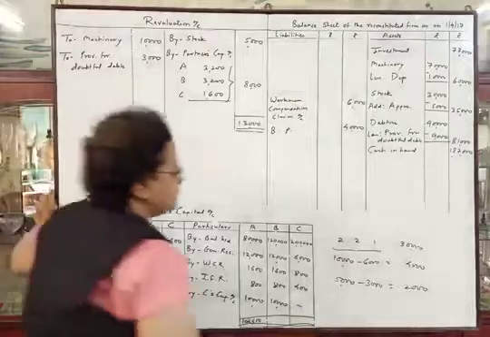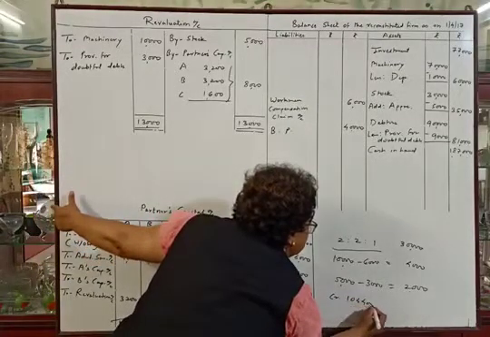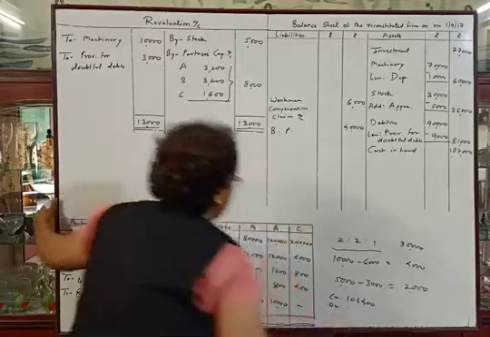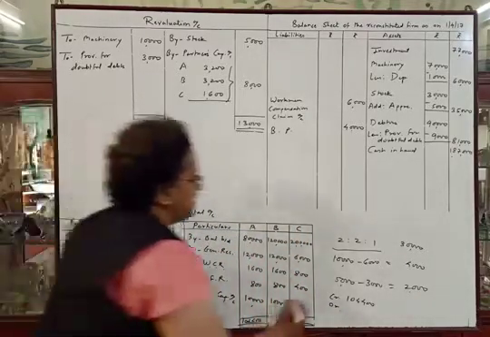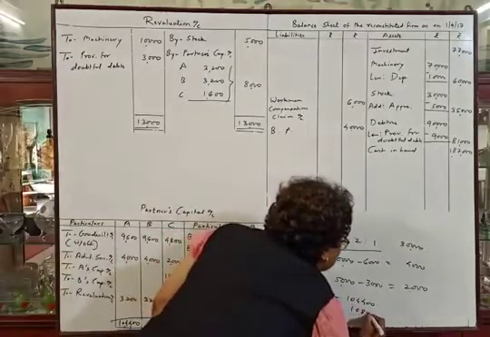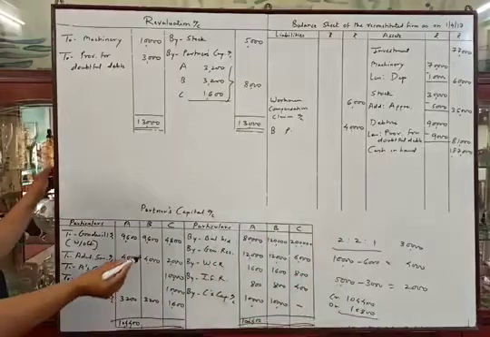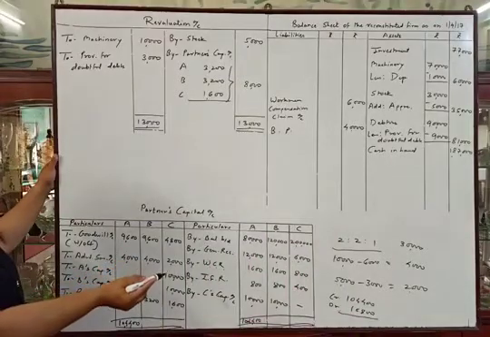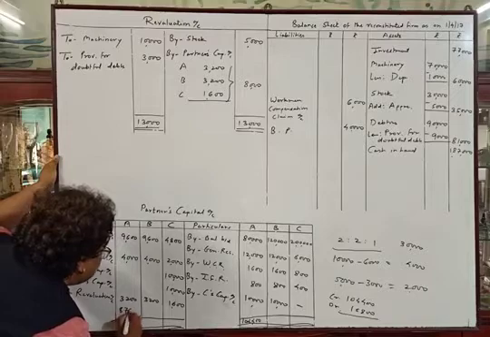From this amount, that is the credit total of Mr. A, 1,04,400, and the debit total of Mr. A, 16,800, we will calculate the difference, which is 87,600. So this will be the balance, 87,600.